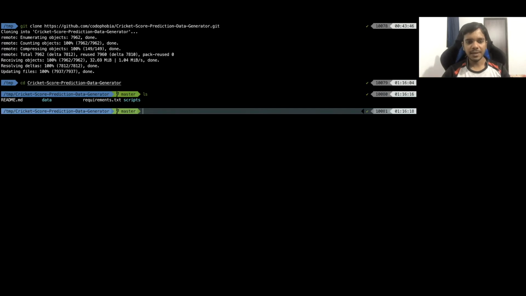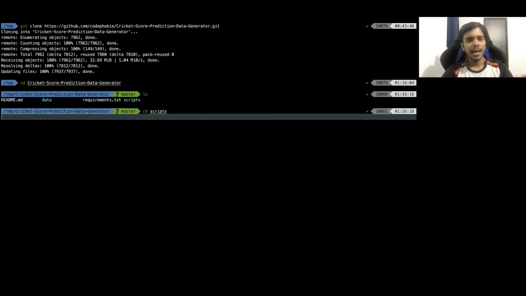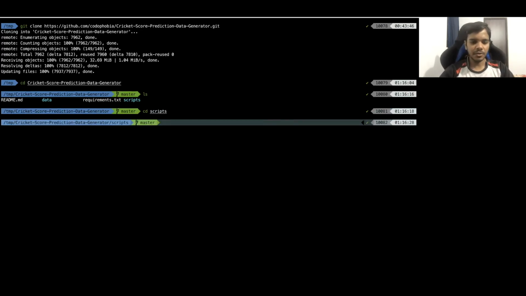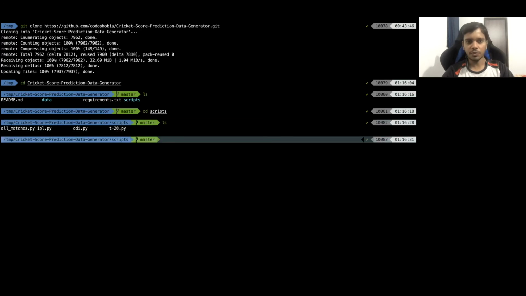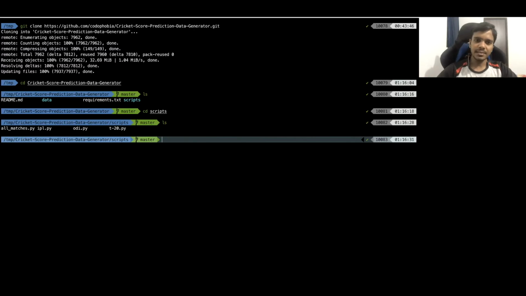Now it's quite simple. If you want to go to scripts, cd script, so I will change the directory to script. Now if I do ls, I have those 4 files. Take the example that I want to generate data for ODI matches. This ODI.py generates the cricket prediction data only for male ODI matches.